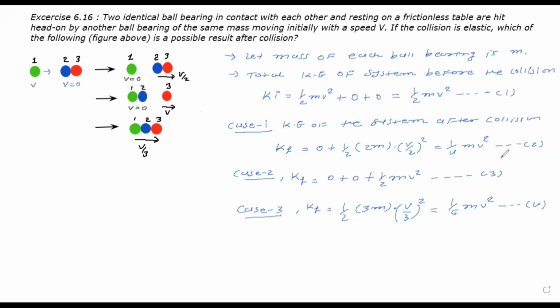On observing these four equations carefully, you can see that the initial kinetic energy is half mv square, and it is the same in the second case, which is also half mv square. So from equations 1 and 3 we can say the initial kinetic energy is the same as the final kinetic energy in case 2. So the possible result after the collision is represented by case 2.